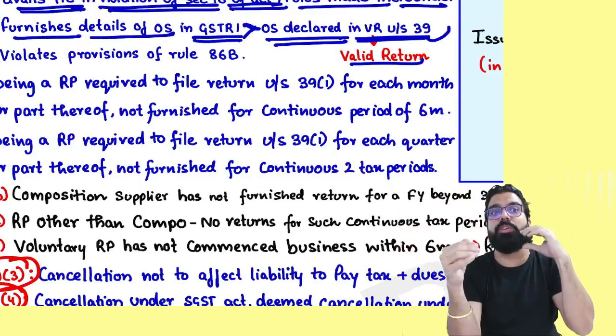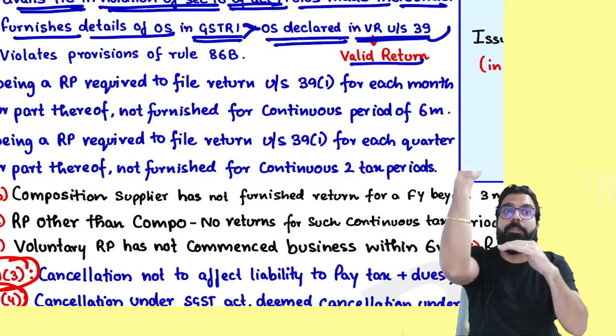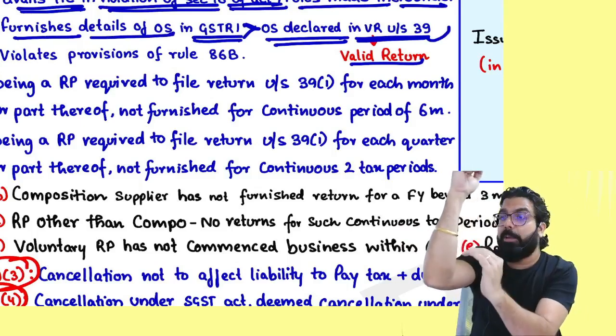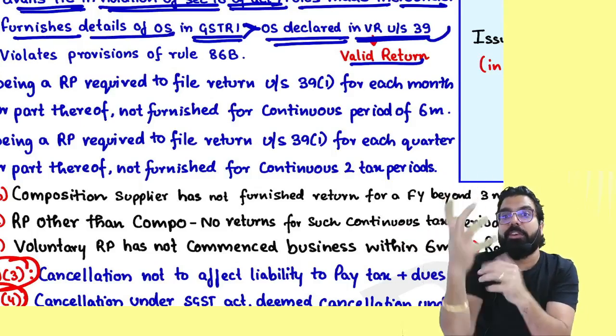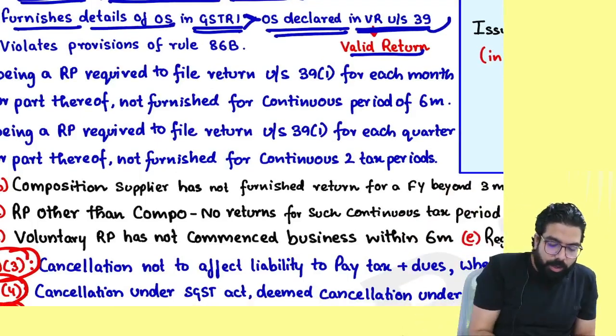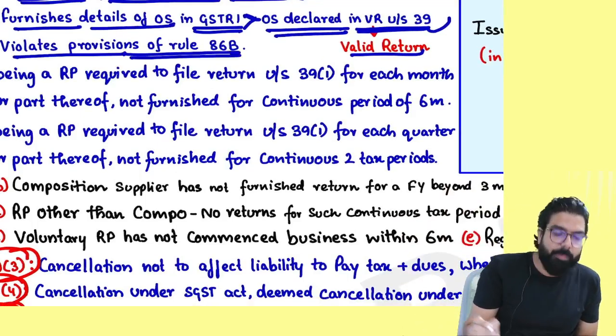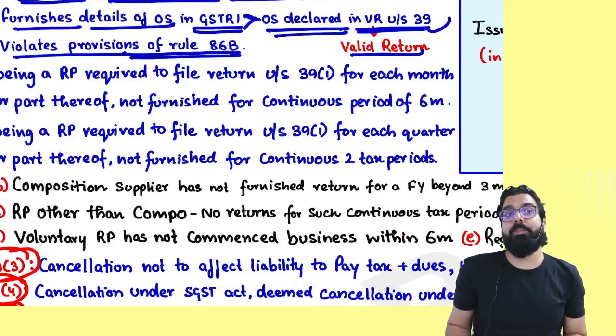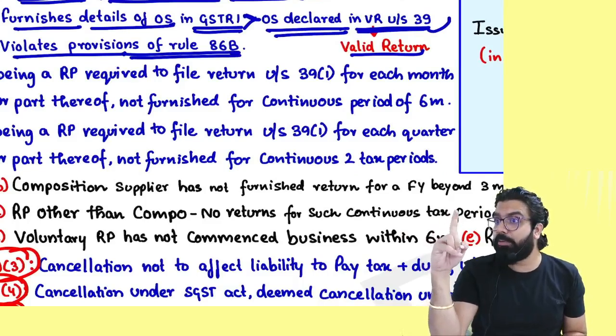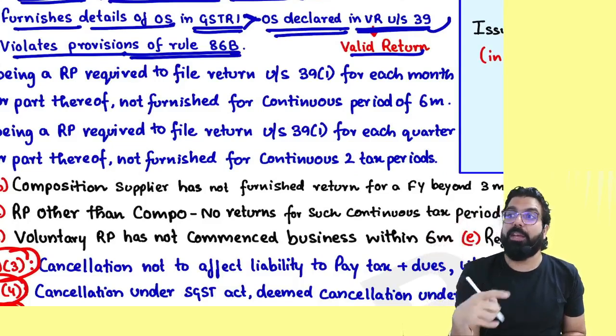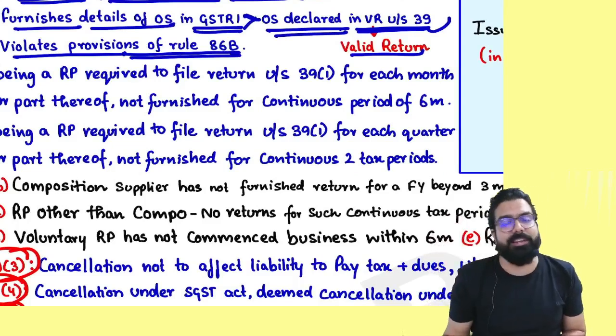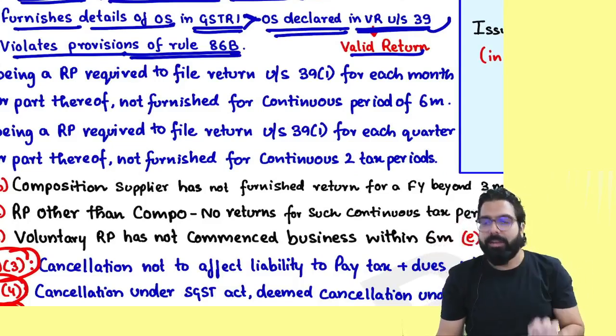Government is telling, if you do such kind of cheating, wherein in GSTR1 you are showing more sale and in GSTR3B you are showing less sale, your registration will be cancelled. If you violate the provision of rule number 86B, which says at least 1% of the tax should be paid in cash, and you don't pay at least 1% in cash, your registration will be cancelled.